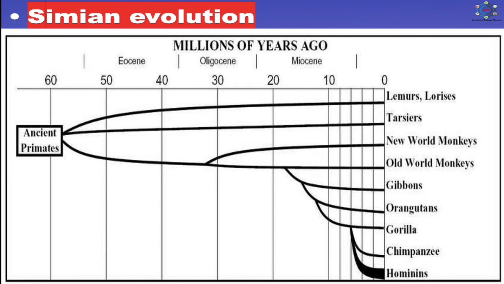So, this is all about the family tree of primates. That is, here you can see how the primates developed from the lemur and loris and formed the hominins, that means human beings, after millions of years.